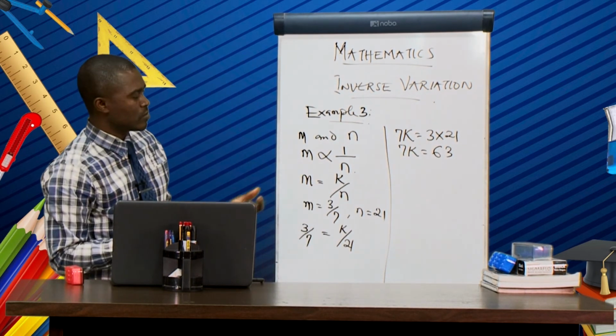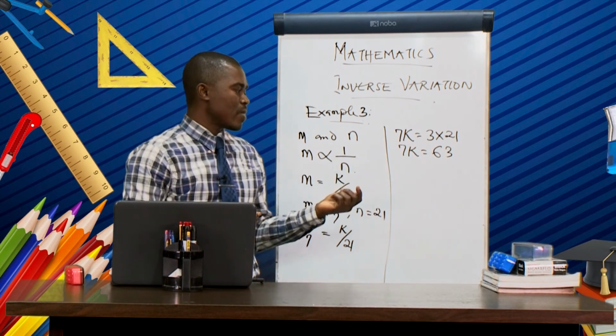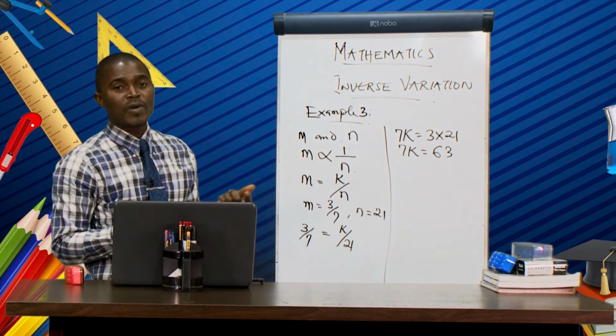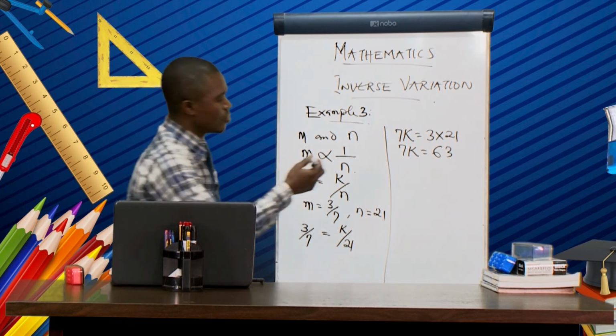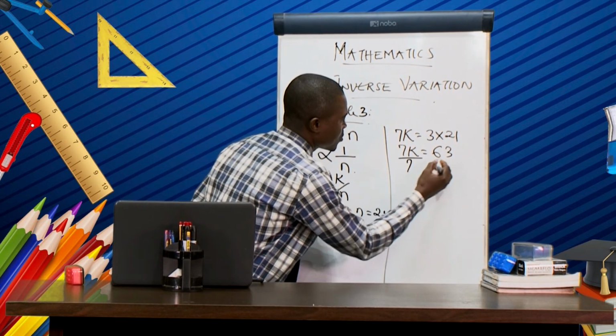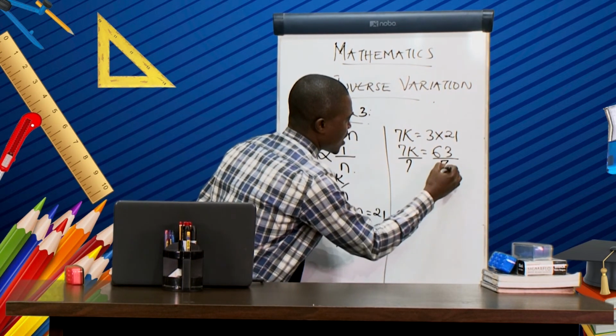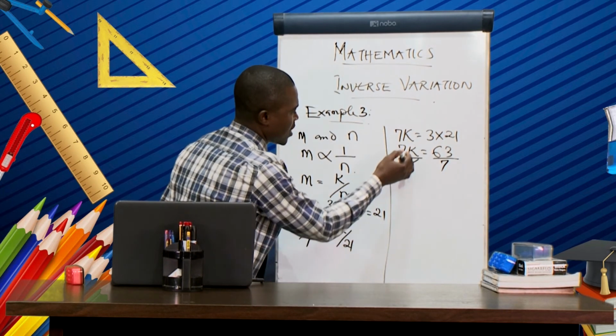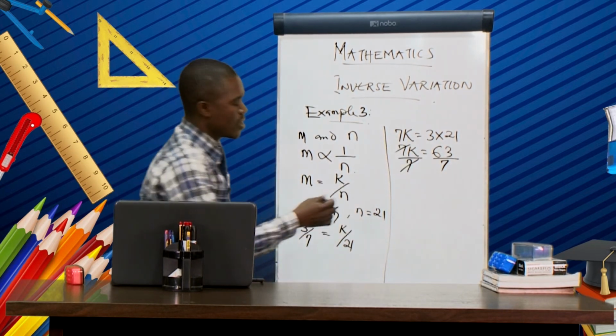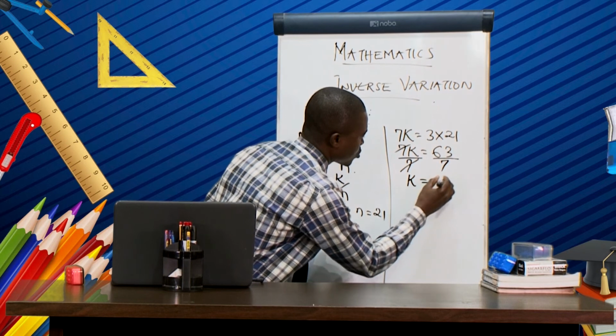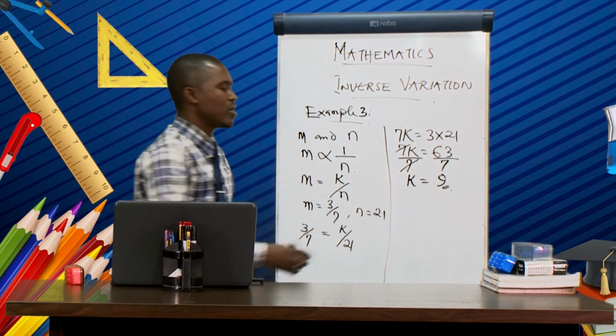And what is the next thing? To get our k, we have to divide both sides by 7. So you divide this by 7, you divide this also by 7. So this and this we cut out. Then we have our k now equal to 9.